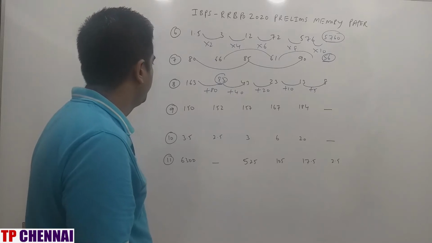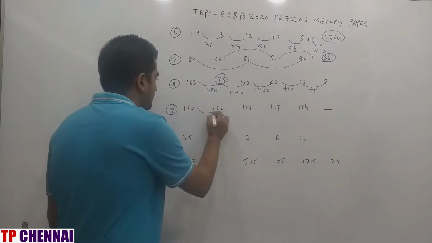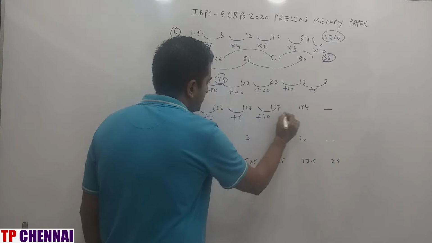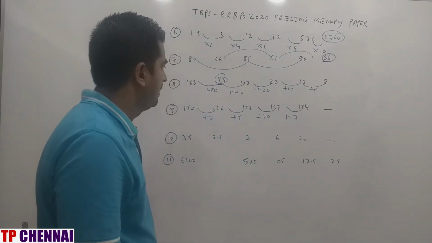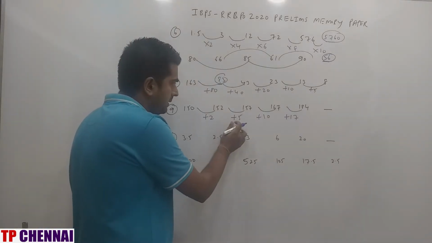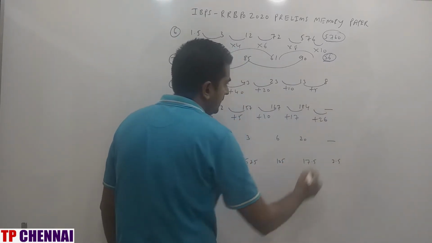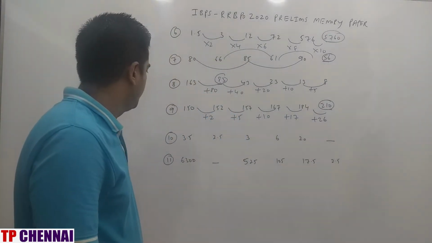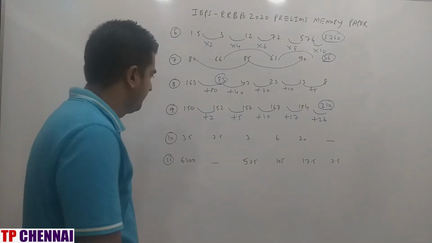Next one, 150, 152, 157, 167, 184, blank. Here how much gap is there? Plus 2. Here how much gap is there? Plus 5. Here how much gap is there? Plus 10. Here how much gap is there? Plus 17. This is 1 square plus 1. This is 2 square plus 1. This is 3 square plus 1. This is 4 square plus 1. Next will be 5 square plus 1, which is 26. So what is my answer? 210. Right?